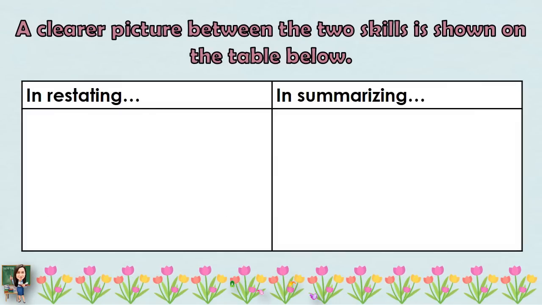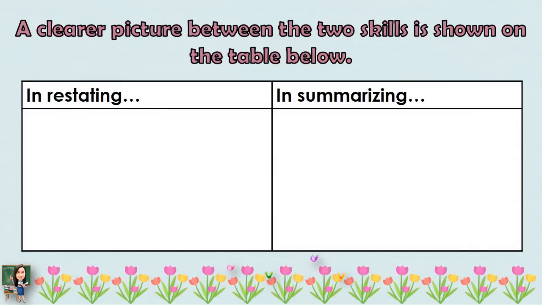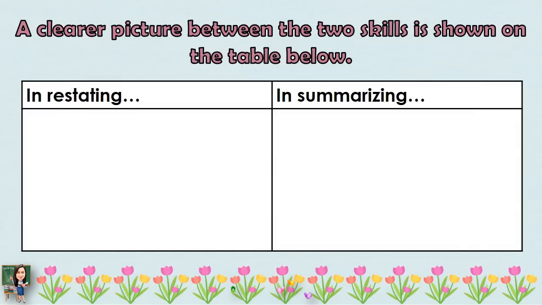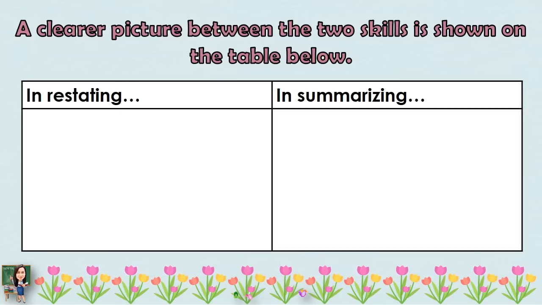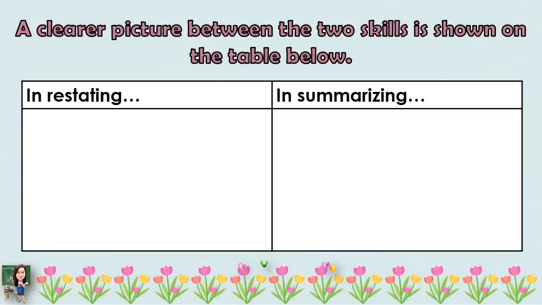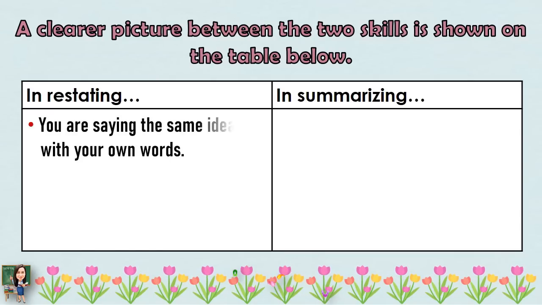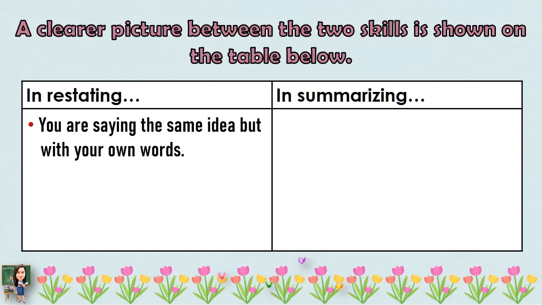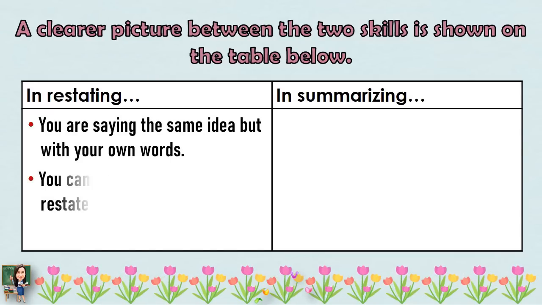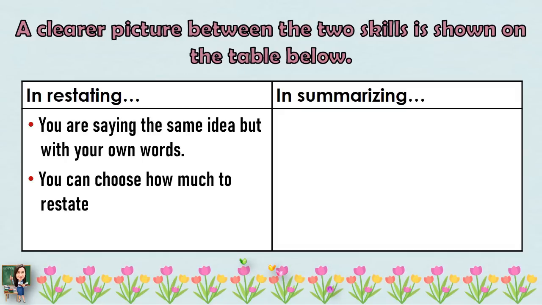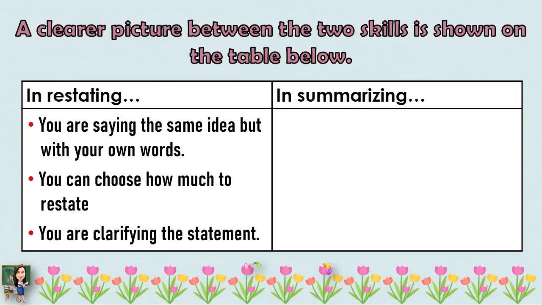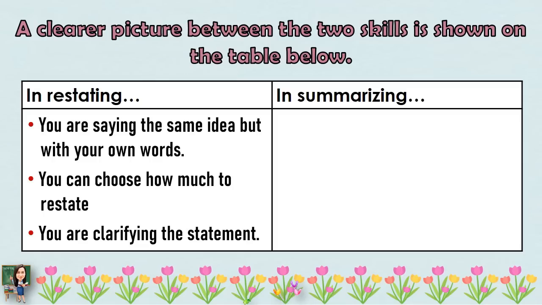A clearer picture between the two skills is shown on the table below. In the first column, we have restating. And in the second column, we have summarizing. In restating, you are saying the same idea but with your own words. You can choose how much to restate. And you are clarifying the statement.